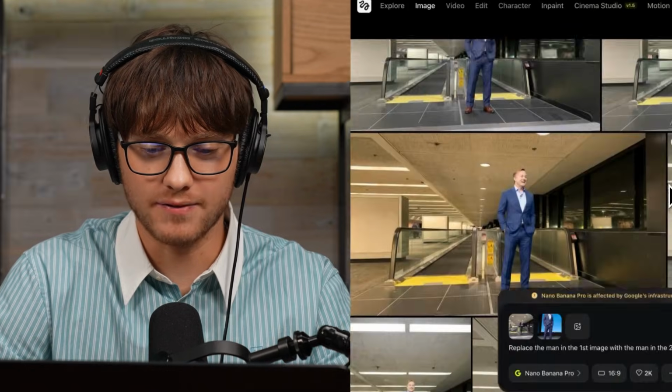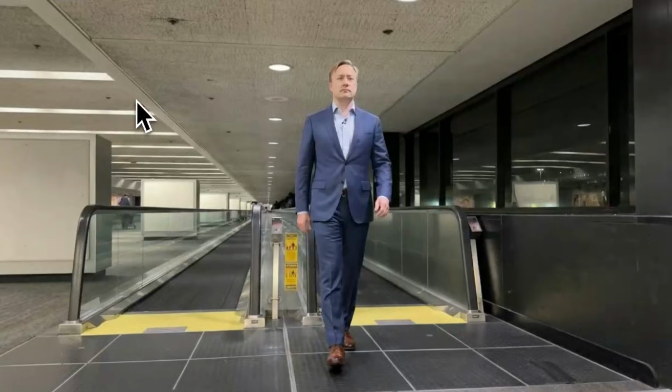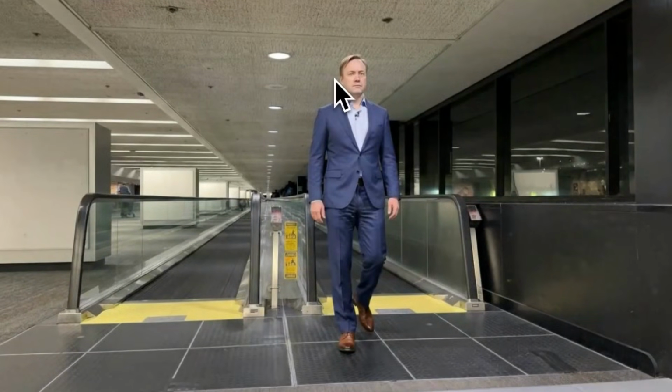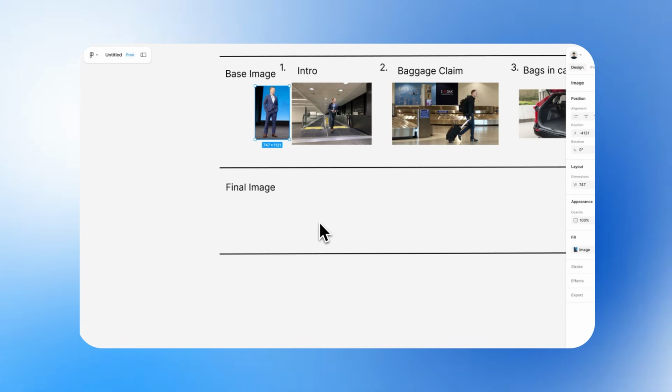So you can see I made a handful of different generations, and I think that maybe one of these looks the best, maybe this one. So what I'll do is I'll just save it and put it in that Figma file so I can keep everything organized. And this will be the final image that we'll use to generate the video at the end.